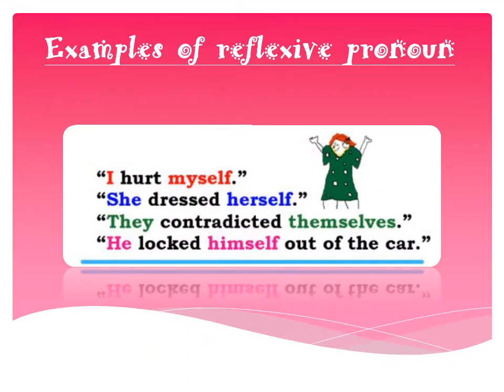Let's understand through the examples of reflexive pronouns. I hurt myself. Here, myself is a type of reflexive pronoun. Next is she dressed herself. Herself is an example of reflexive pronoun. They contradicted themselves. He locked himself out of the car. Themselves and himself are also examples of reflexive pronouns.